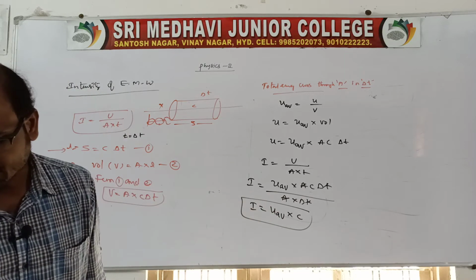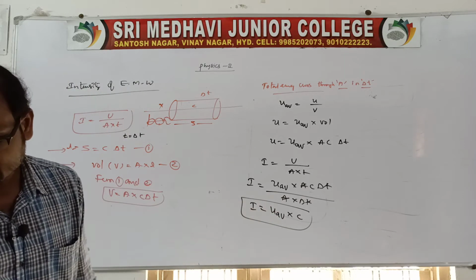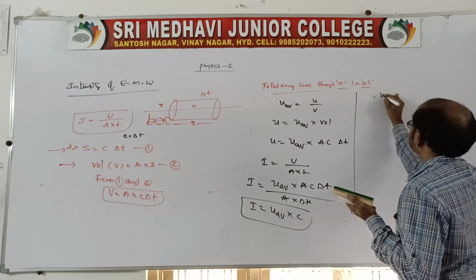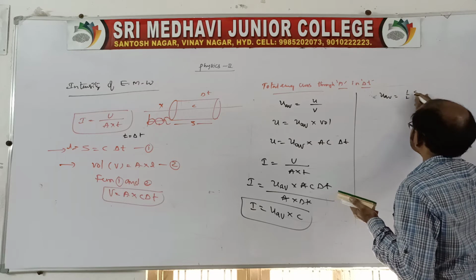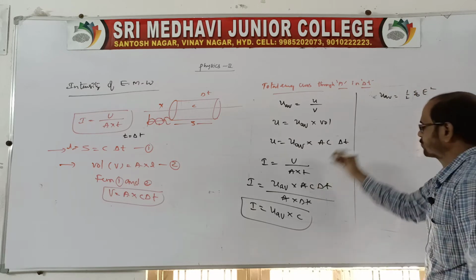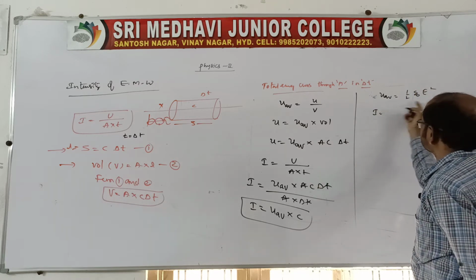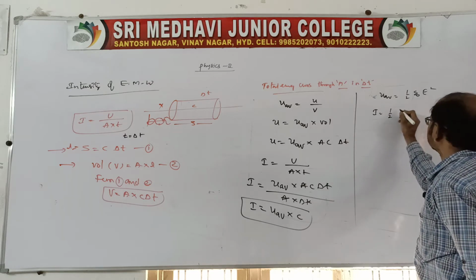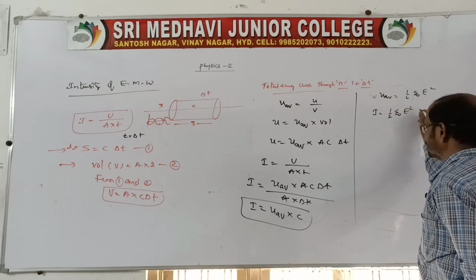Suppose I take the average energy density, U average is equal to 1 by 2 epsilon naught E square. Therefore, the intensity of the electromagnetic wave in terms of electric field intensity is 1 by 2 epsilon naught E square into c.